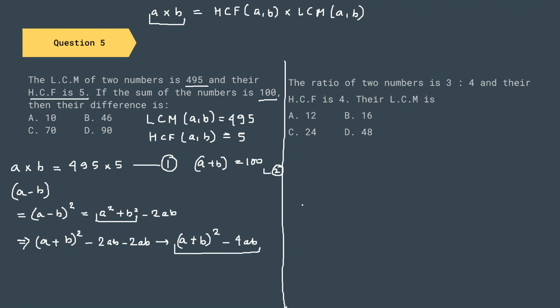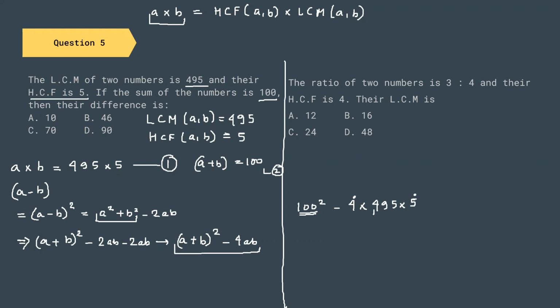So let us start with this question. A plus B whole square is 100 whole square. Keep it as such, minus 4 into 495 into 5. What we can do: 4 into 5 is 20, and we know that 20 into 5 is again going to give us 100.